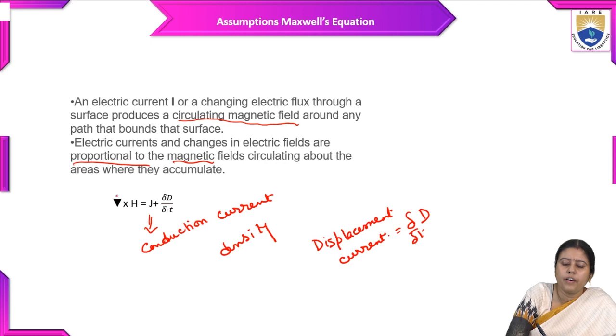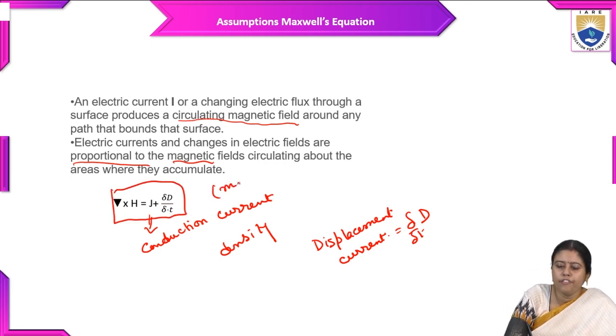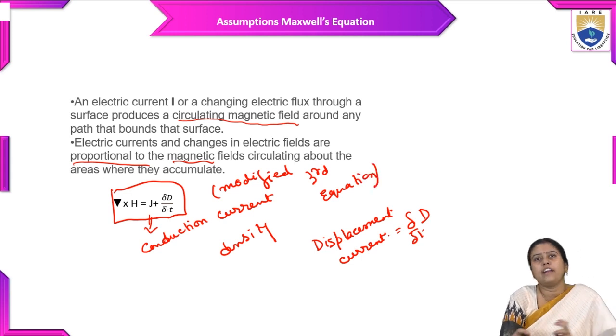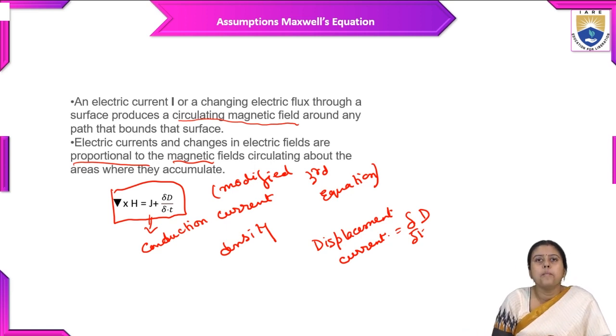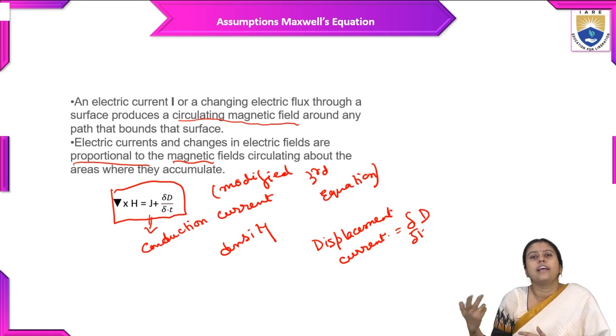So the modified Ampere's law, or modified third equation of Maxwell, is grad cross H is equal to J plus del D by del t. And on this equation, the generation of electromagnetic fields later depends.